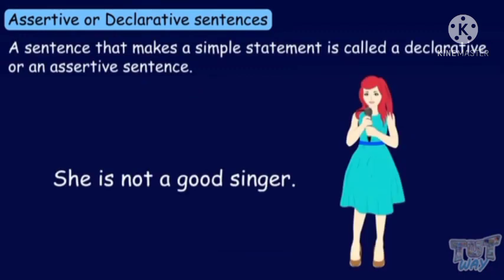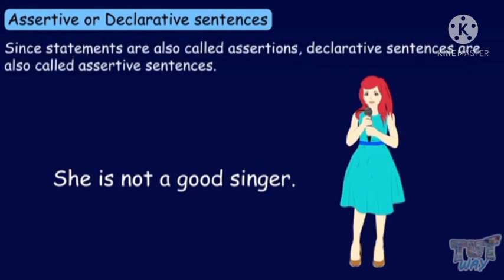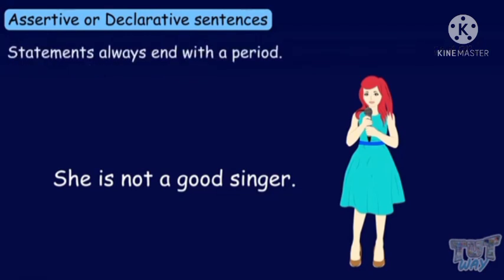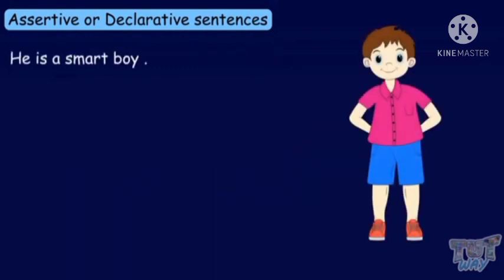A sentence that makes a simple statement is called a declarative or an assertive sentence. Since statements are also called assertions, declarative sentences are also called assertive sentences. Statements always end with a period, okay, with full stop.